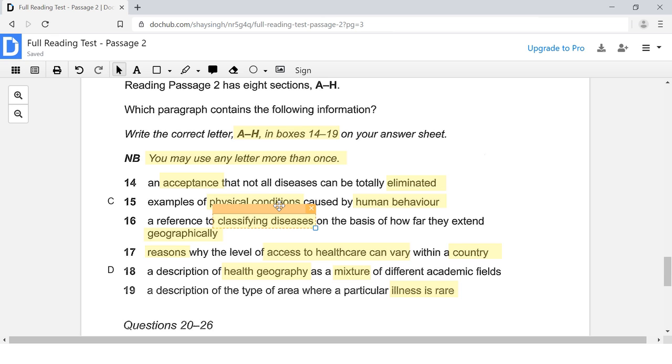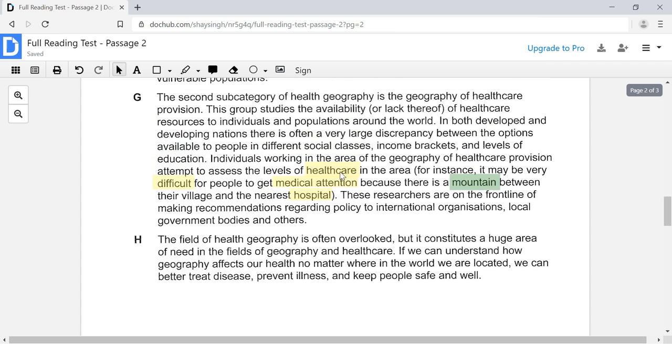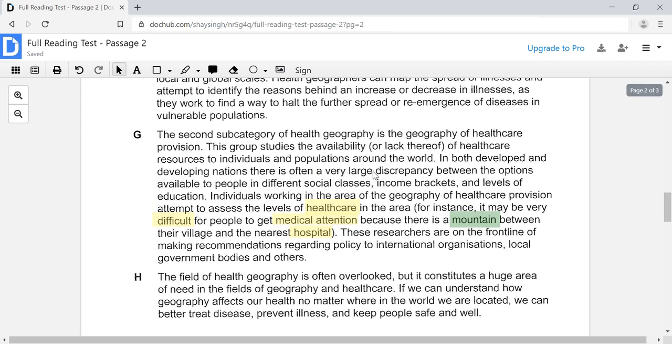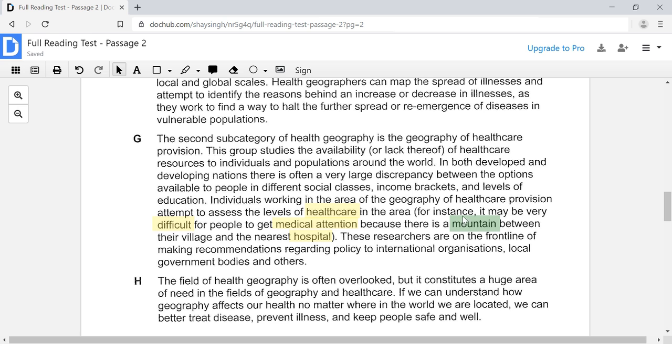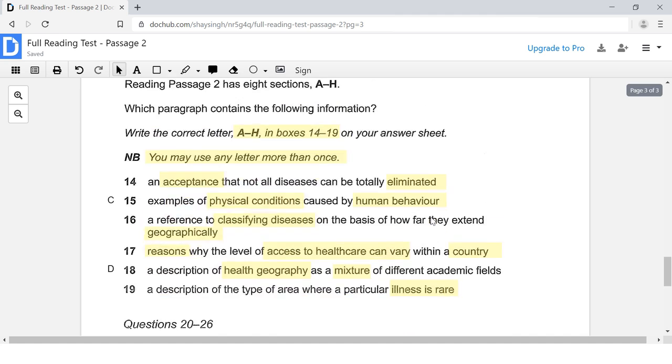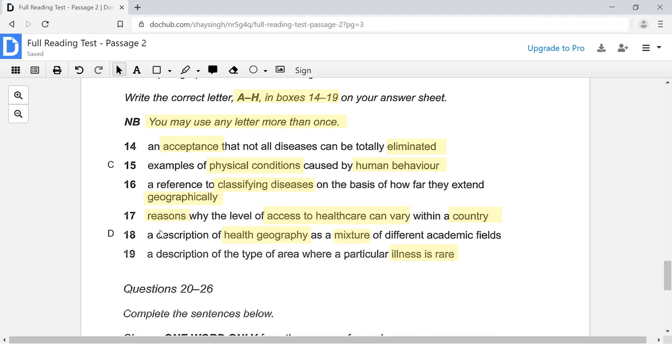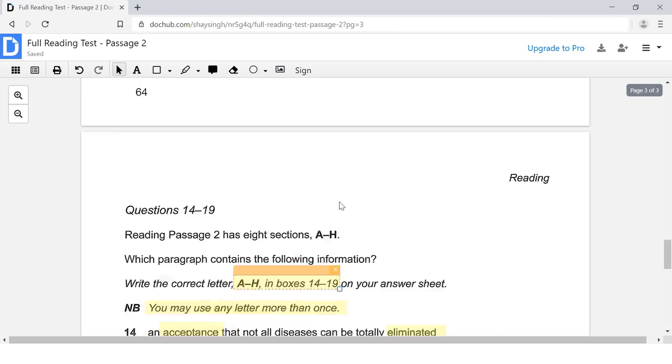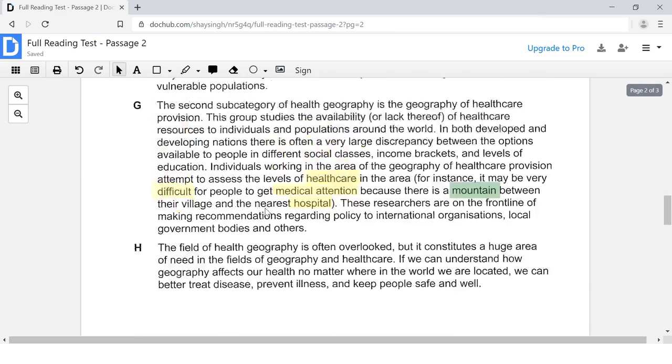The next one that I want to answer is this one right here, because I remember seeing something about the level of access to healthcare. I do know where that paragraph is. It talked about over here how the access to the level of healthcare can be difficult in certain areas because of physical barriers like a mountain. So we might find our answer over here. Let's just double check. So the question here is asking us for reasons why the level of access to healthcare can vary within a country. What are the reasons, right? It's asking us for different reasons. So let's take a look.